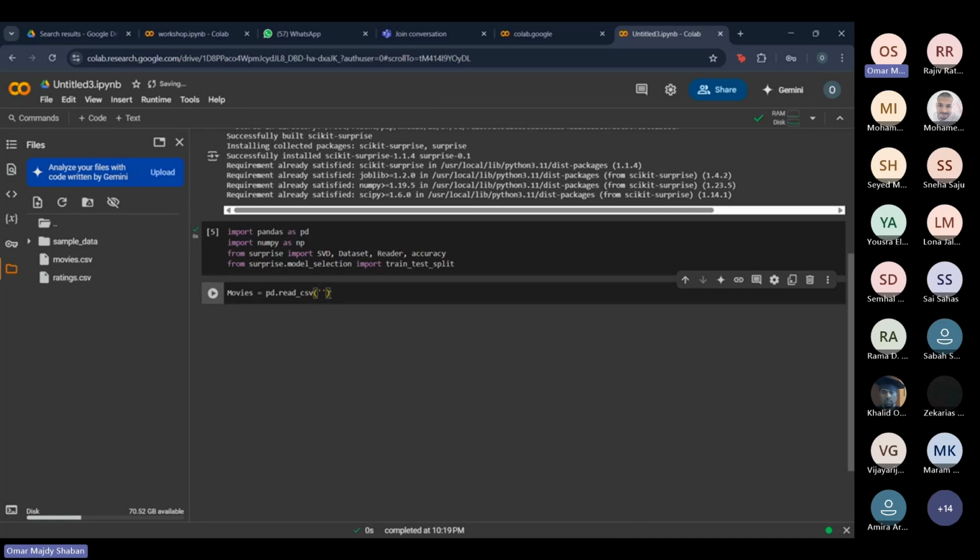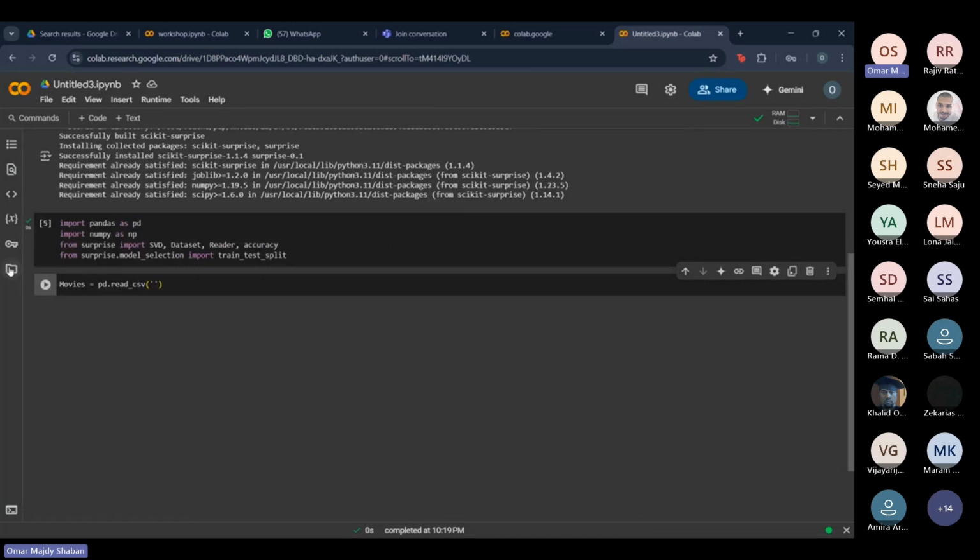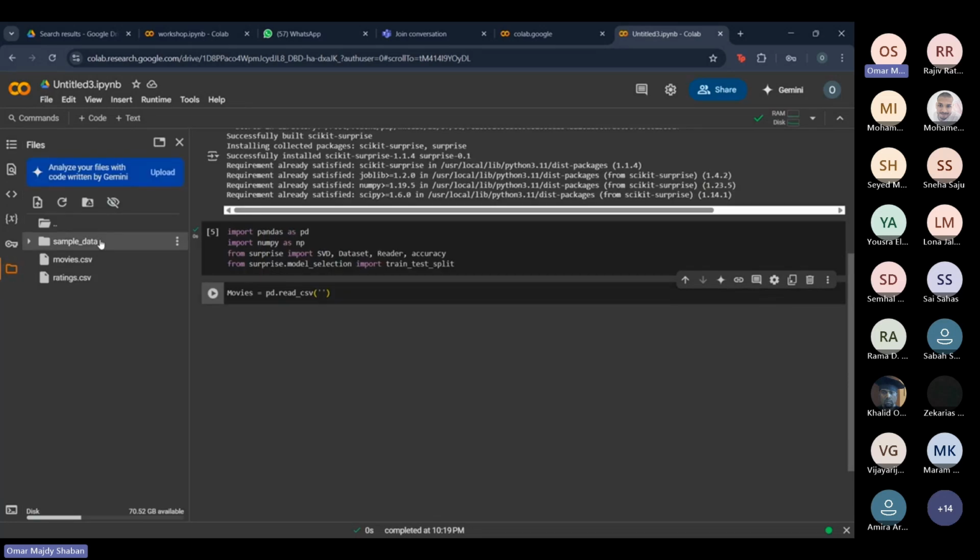And what we're going to need to put here is the path of this file. So what I want you to do is press on this files icon, go into these two CSV files that you guys just uploaded. Press on these three dots, and you press copy path, and it's gonna copy straight to your clipboard. So you're just gonna go here and just paste it. And we're gonna do the exact same thing with the ratings.